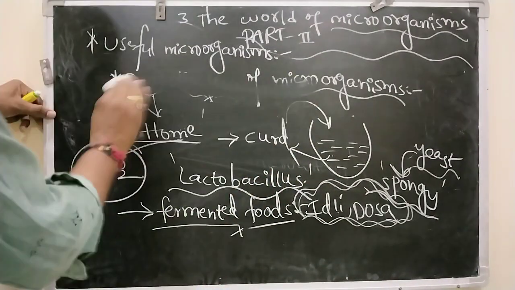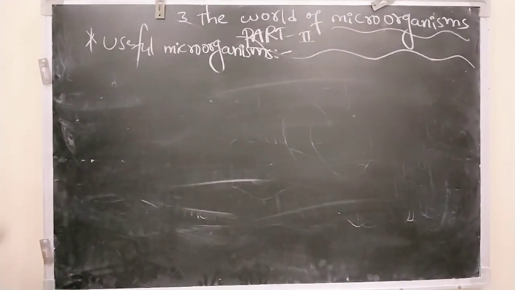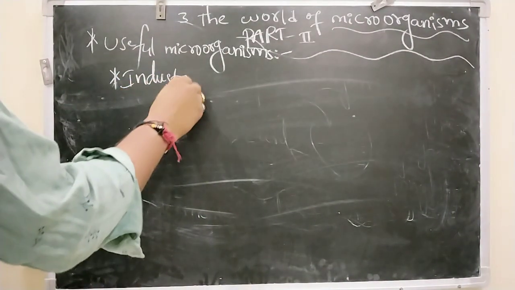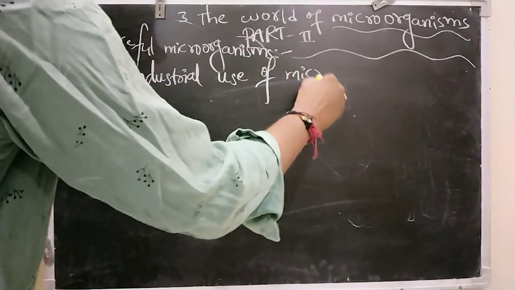Next, use of microorganisms in industries, meaning the industrial use of microorganisms.